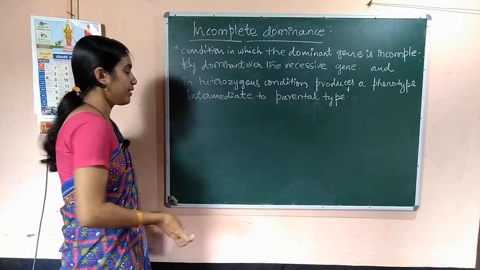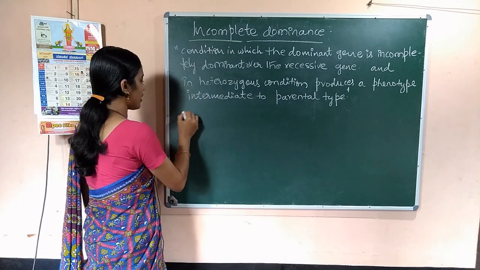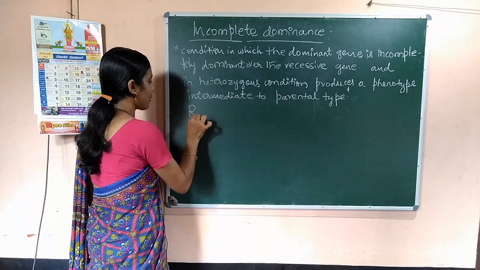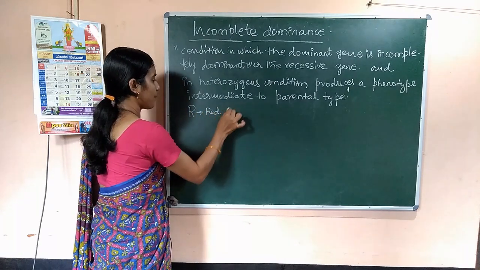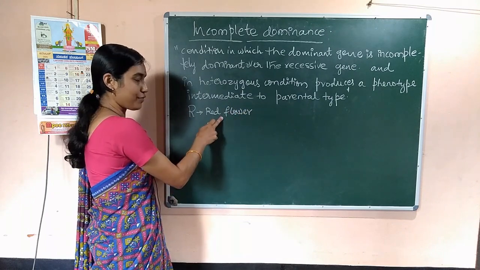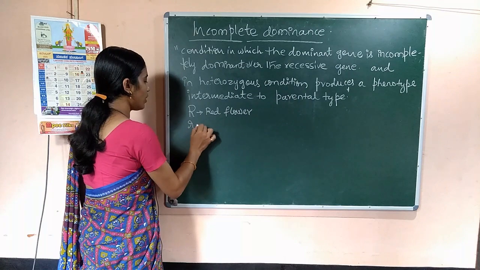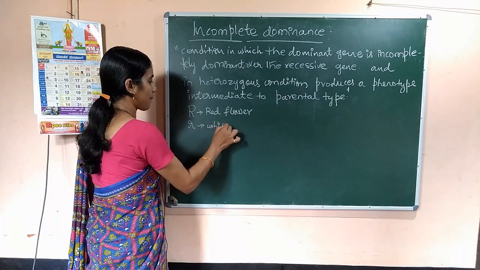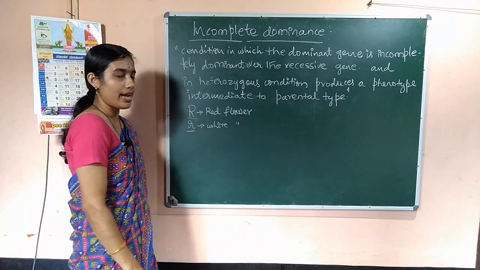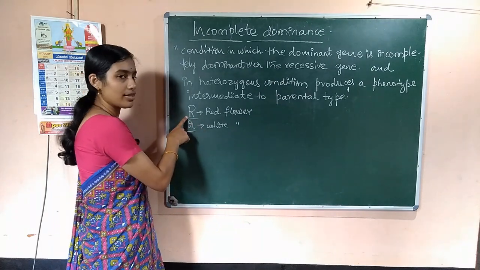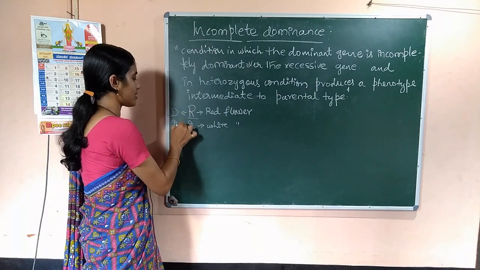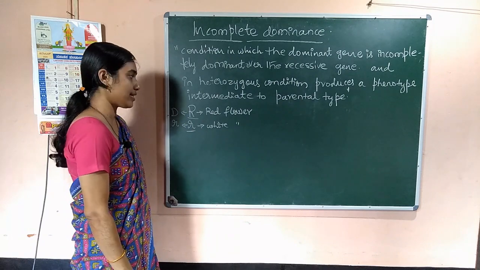Consider the Antirrhinum plant, with capital R for the red flower and small r for white flowers. These are the genes capital R and small r. Like we have written, capital R means dominant, and small r is recessive. Till now we have discussed like this, right?